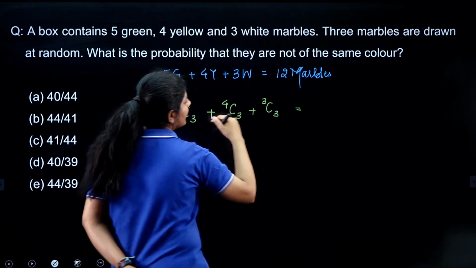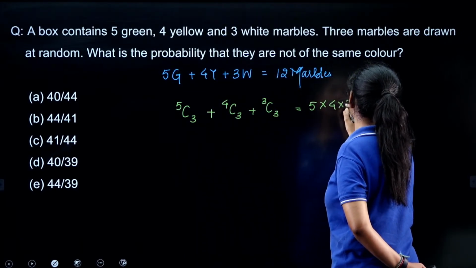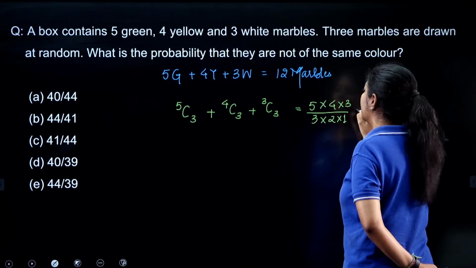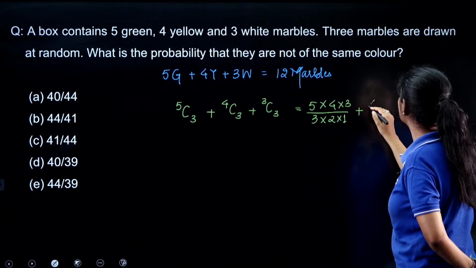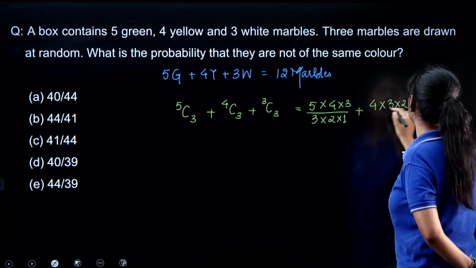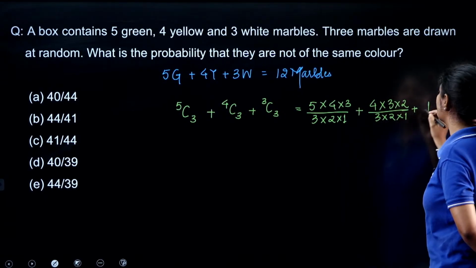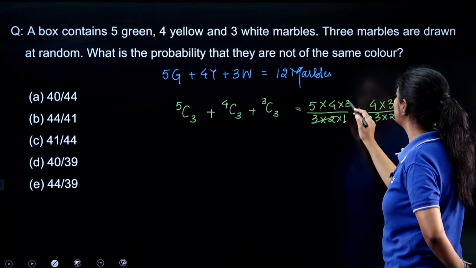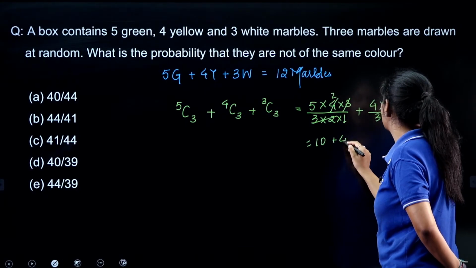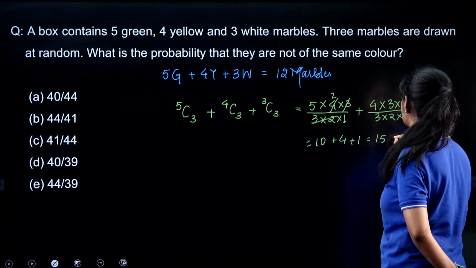So what value are we getting? Here we are getting 5 into 4 into 3 divided by 3 into 2 into 1, plus 4 into 3 into 2 divided by 3 into 2 into 1, plus 1, right. Here the 3 into 2 cancels. Here we are getting 10 plus 4 plus 1. So the possible cases that we are having is 15.